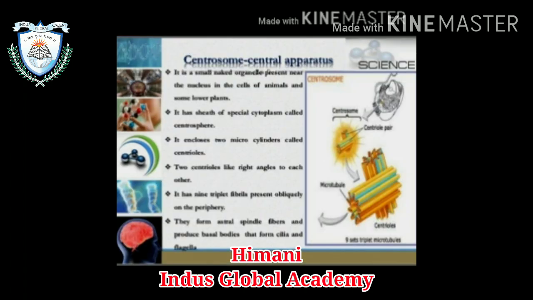Now centrosome. It is a small membrane-less organelle present near the nucleus in the cells of animals and some lower plants. It has a sheath of apical cytoplasm called centrosphere. It encloses two microcylinders called centrioles. The two centrioles lie at right angles to each other. It has 9 triplet fibrils present obliquely on the periphery. They form astral and spindle fibers and produce basal bodies that form cilia and flagella.